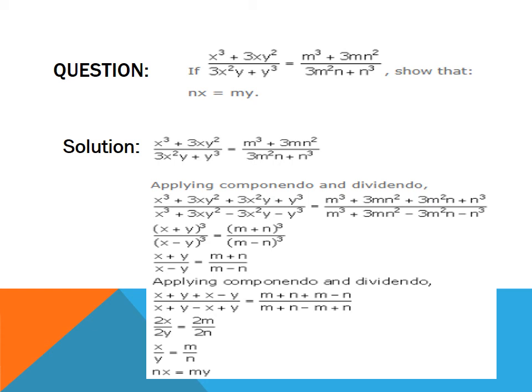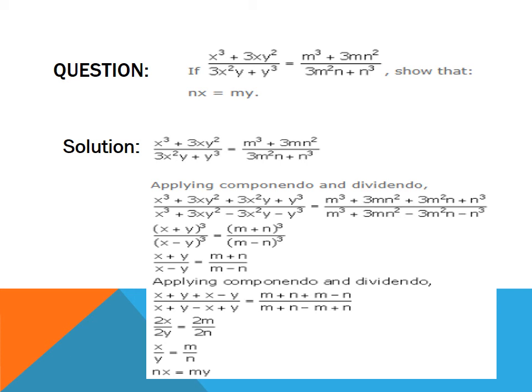Next question. If (x cube plus 3xy square) upon (3x square y plus y cube) is equal to (m cube plus 3mn square) upon (3m square n plus n cube), then show that nx is equal to my. So here also we have to use componendo and dividendo.